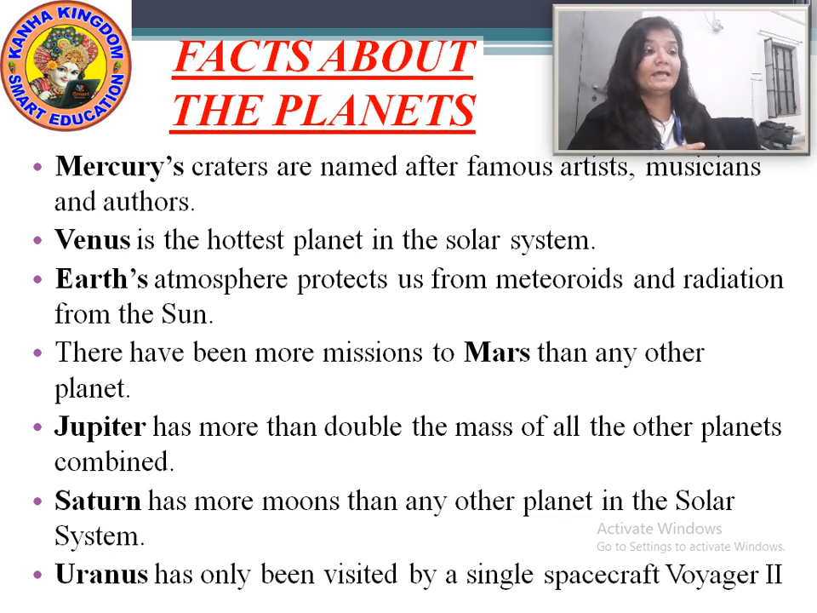Now talking about Uranus. Uranus has only been visited by a single spacecraft, which was named Voyager 2. Means only one spacecraft has visited Uranus, none other. Okay, now some more facts about the planets.